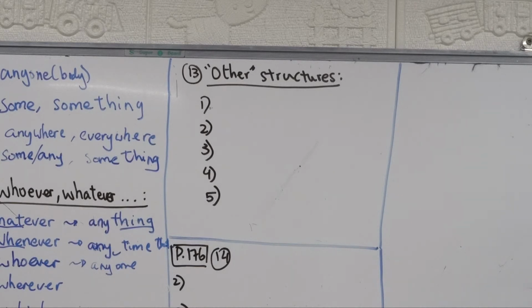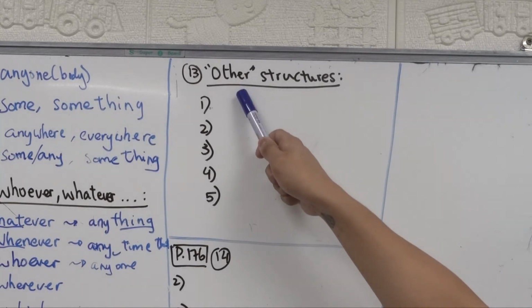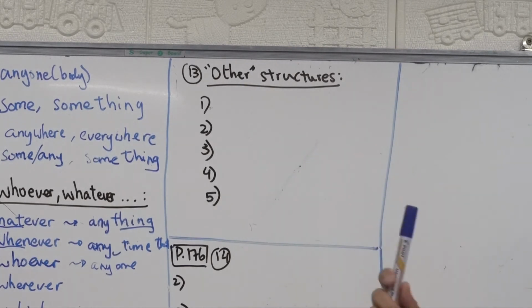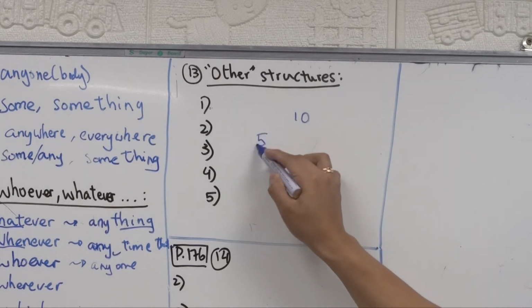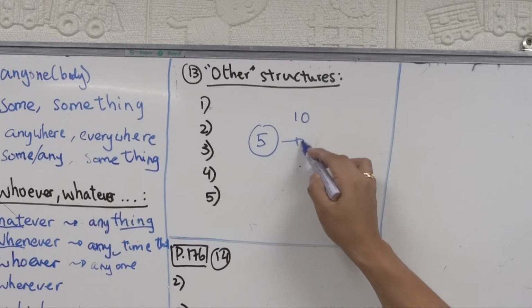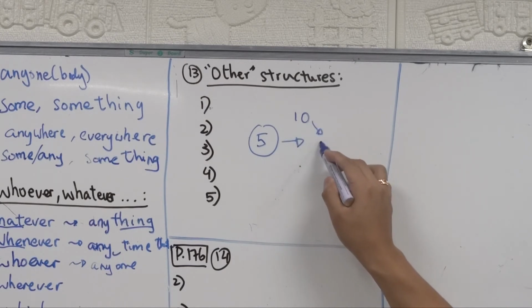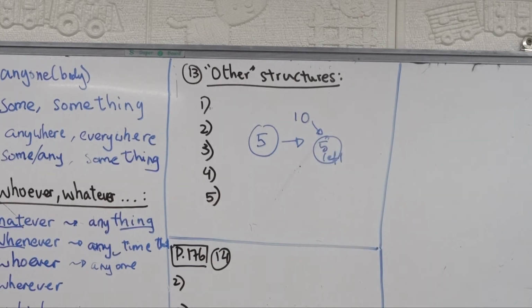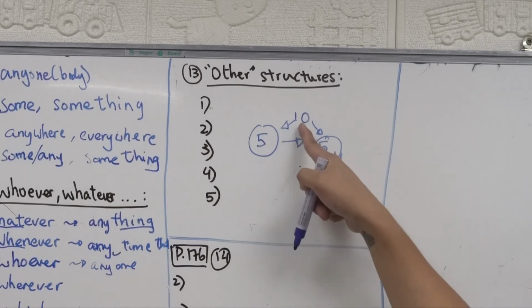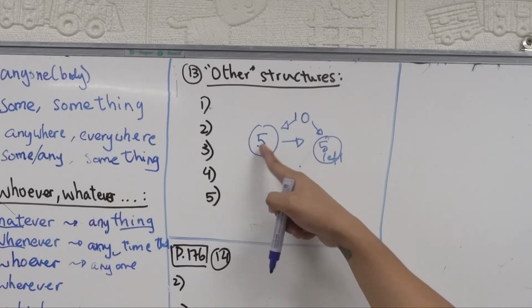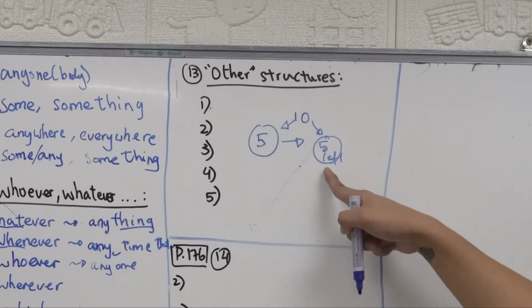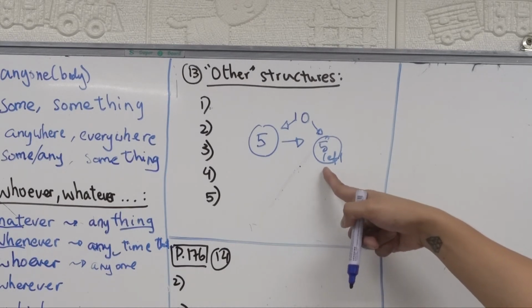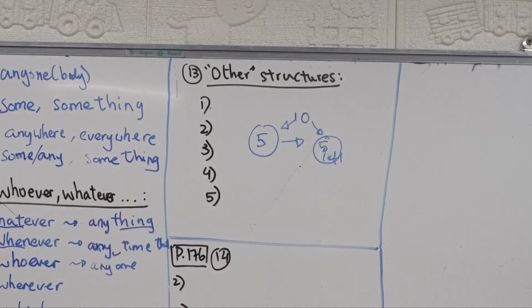So, other, we have the others with an S, optional. That means everyone else, the rest. For example, we have 10 people, and 5 want to eat at McDonald's. And the others, referring to the 5 left, might want to eat somewhere else, in other restaurants. Other restaurants, right? So others, the remaining.